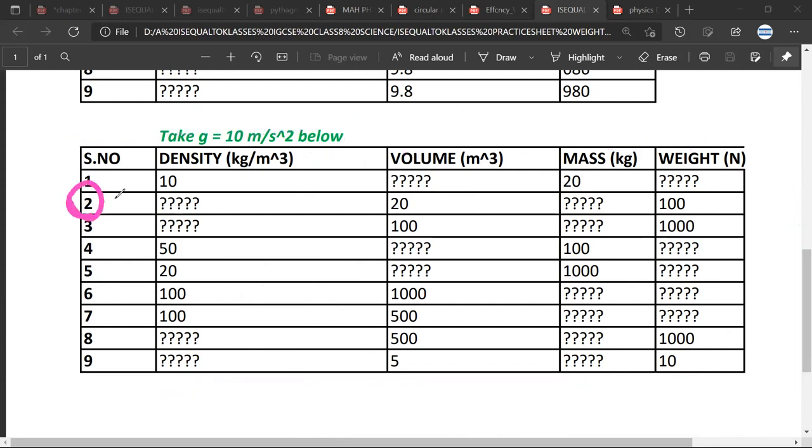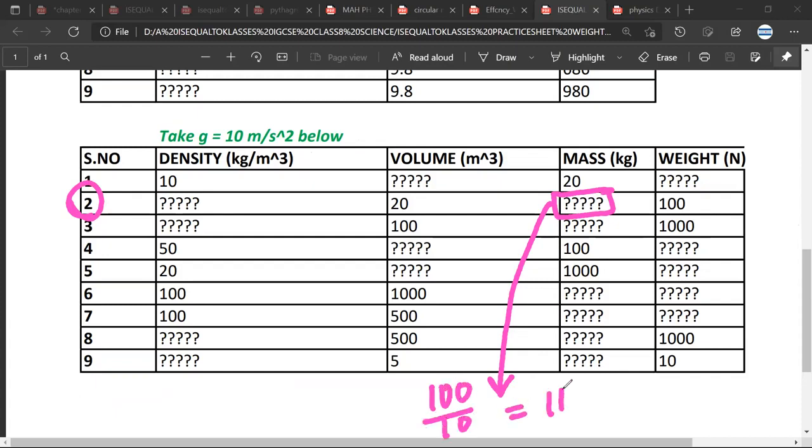Mr. Ariman, second question. Okay, now we need to find density and mass. So now the mass equals to density into volume, or you can do weight upon G equals to mass. Shabash. So 100 upon 10 is equals to mass.